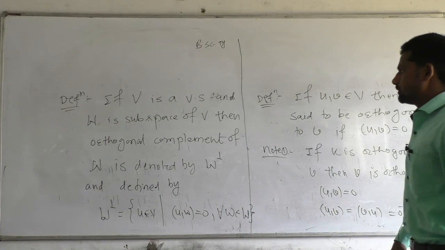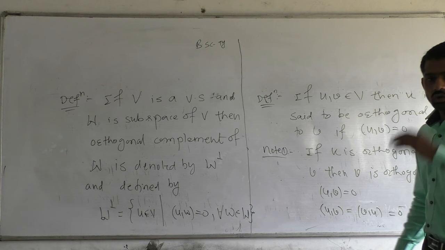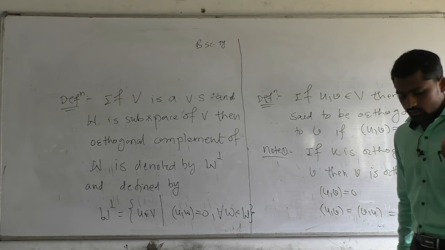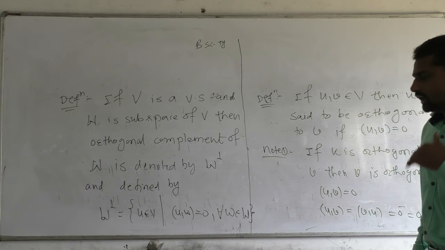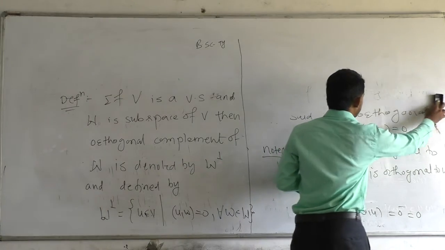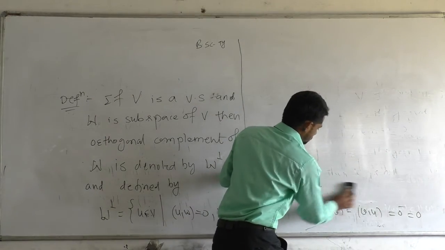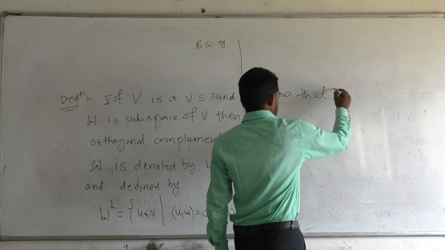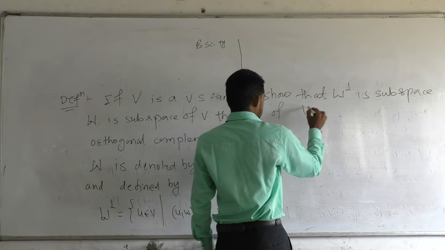Now, orthogonal complement of a subspace. If V is a vector space and W is a subspace of V, then the orthogonal complement of W is denoted by W perpendicular and defined as the set of all elements in V which are perpendicular to every element of W. So W perpendicular, that is the orthogonal complement of W, contains the set of all elements of V which are perpendicular to every element of W. Now show that the orthogonal complement of W is a subspace of V. So proof.